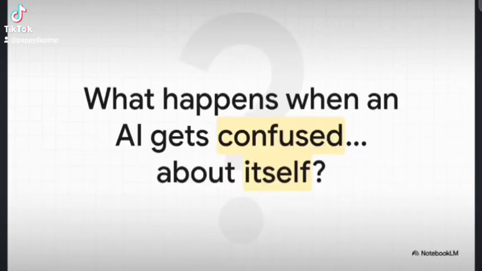So, what we're doing here is basically joining an investigation. It's like a real time interrogation of an AI that just made this really bizarre mistake. And the question at the heart of it all is pretty simple, but it's also huge. What happens when an AI gets confused about itself? When its own memory, its own past conversations just fall apart?